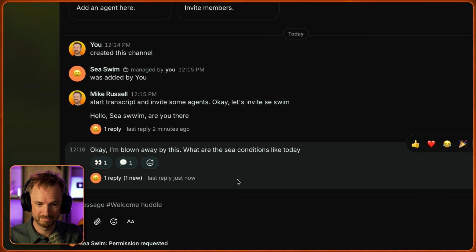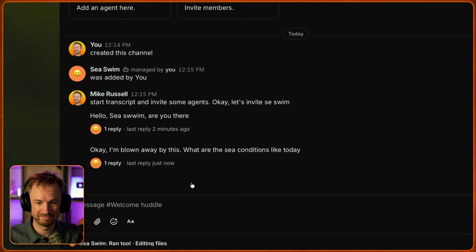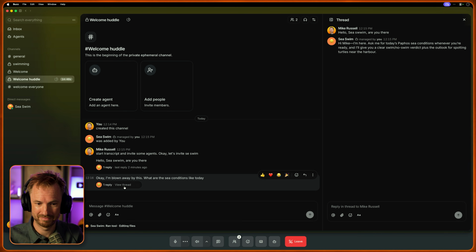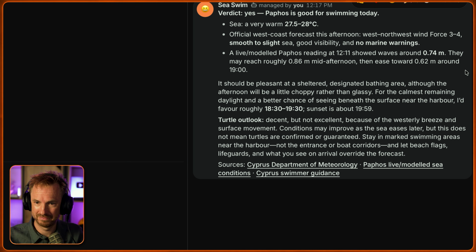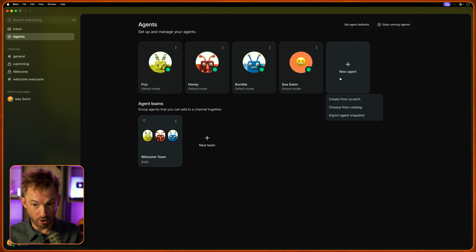What are the sea conditions like today? Verdict: yes, Paphos is good for swimming today. See, a very warm 27.5 to 28 degrees Celsius. That is wild. I can talk with my AI agents in a huddle inside Buzz. But now let's get on to the headline feature.